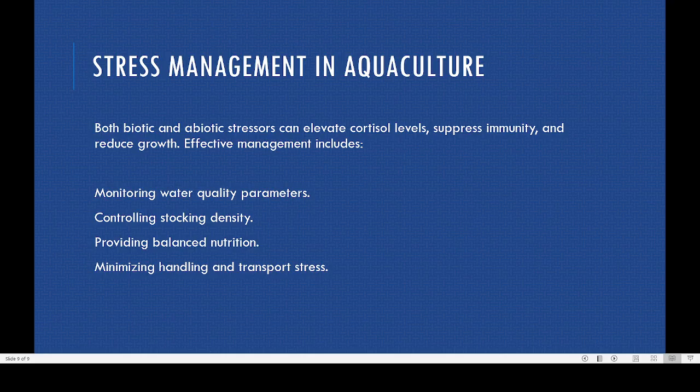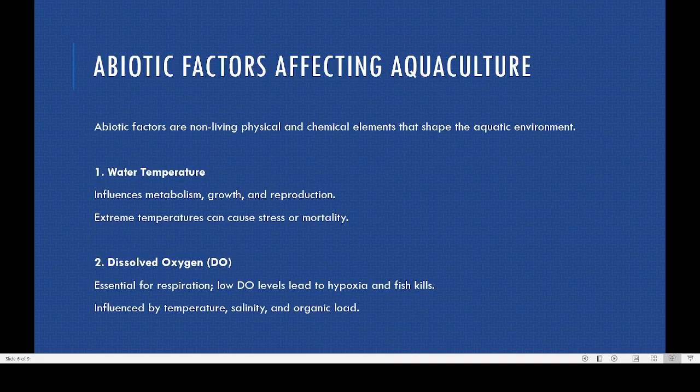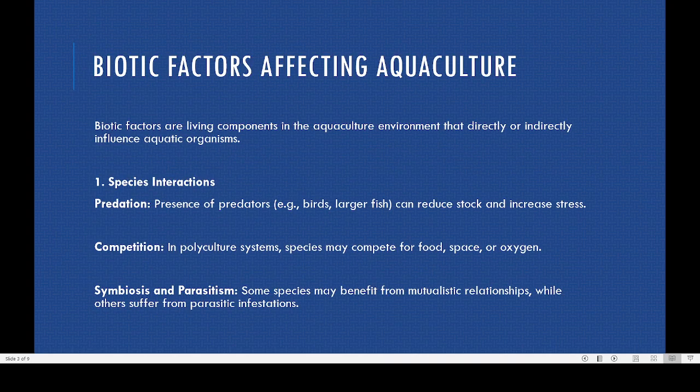All this we should check properly, so that the fish remain in a very good, ideal situation, and we will be able to get more fish from a limited area. So there is an aspect of stress management. Here you have to see that these are the various abiotic factors, and these are the various biotic factors. Sometimes they will ask you a question: comment on the biotic factors as well as abiotic factors.